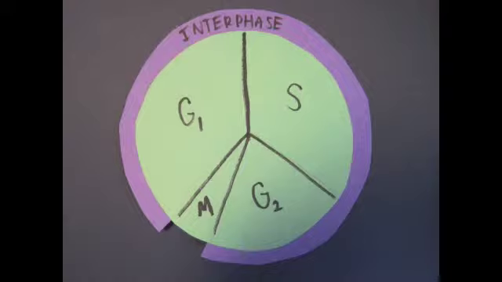M phase is the meiotic phase where mitosis and cytokinesis occur. Cell division is the purpose of the M phase. Mitosis is made up of prophase, metaphase, anaphase, and telophase. This is followed by cytokinesis.